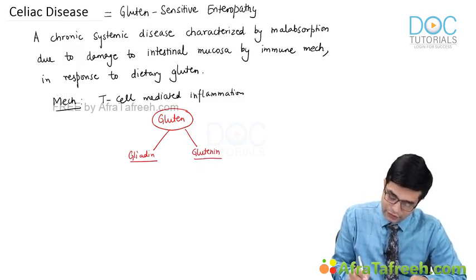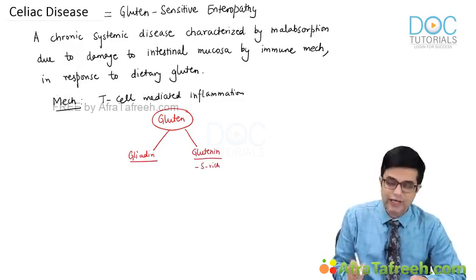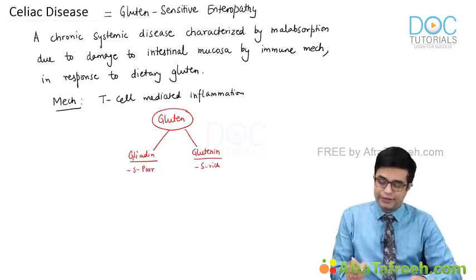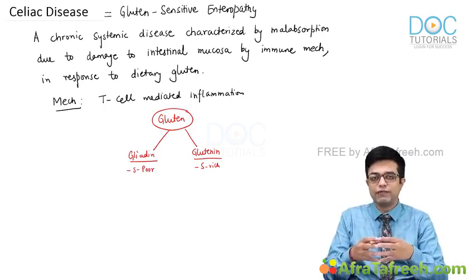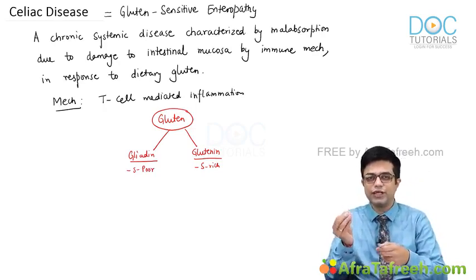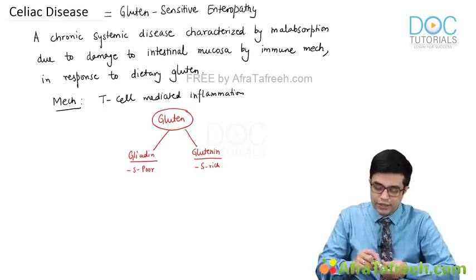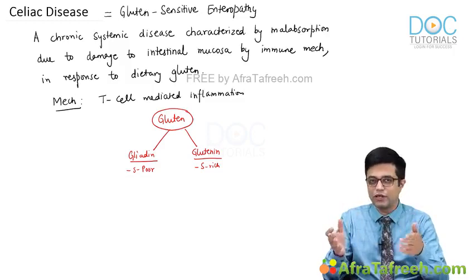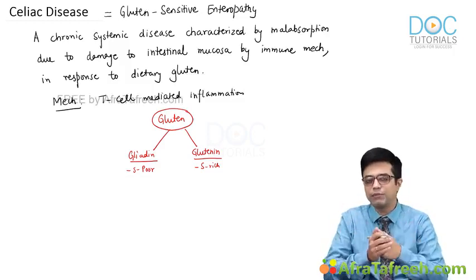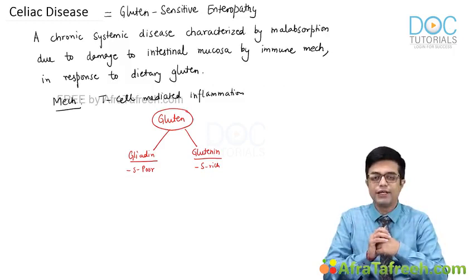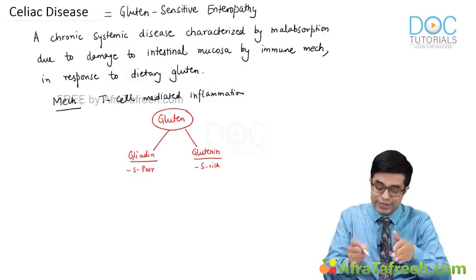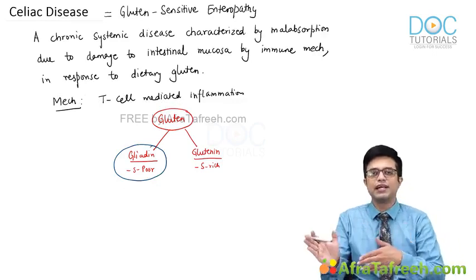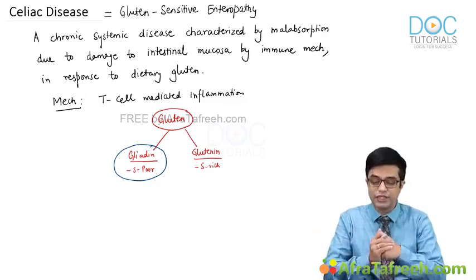Glutenin is sulfur rich, disulfide bond rich, whereas gliadin is sulfur poor. These gliadin and glutenin proteins are involved in giving that fluffiness when you heat wheat based products. In a normal bread or a normal cooked thing, they cannot be separated from each other. So when we say gluten sensitive enteropathy, it is basically the sensitivity to gliadin that is being talked about. Since gliadin does not exist independently, the better term we use is gluten sensitive enteropathy.